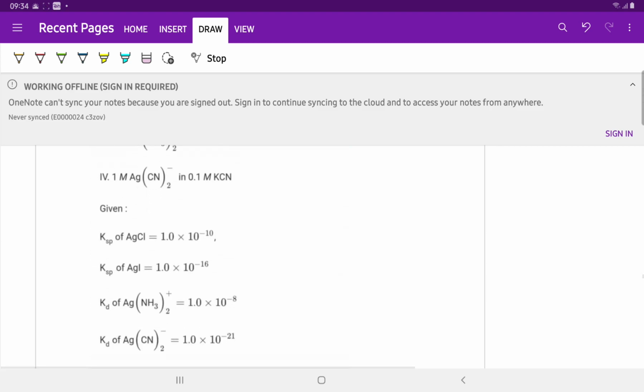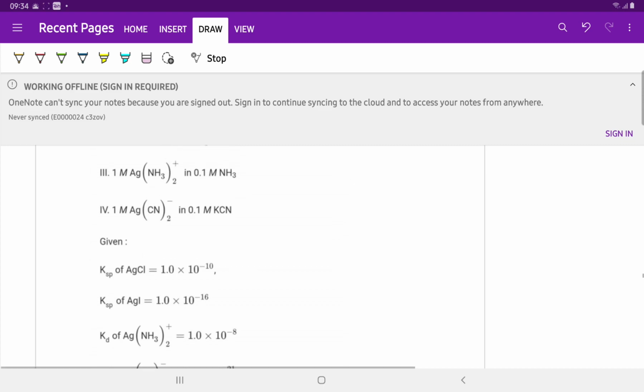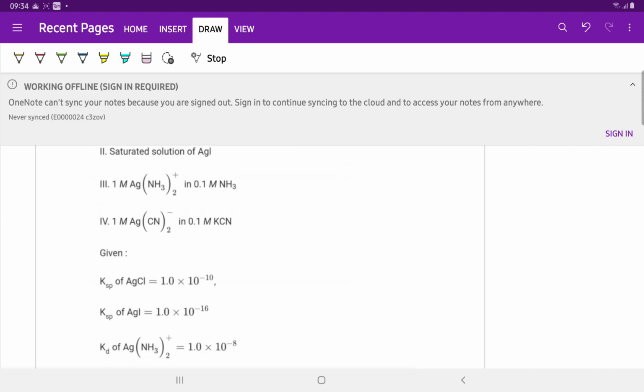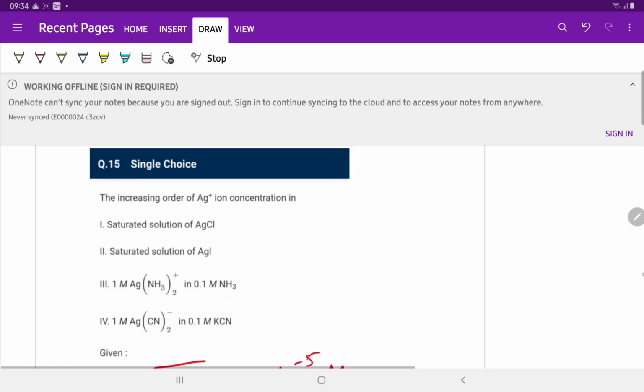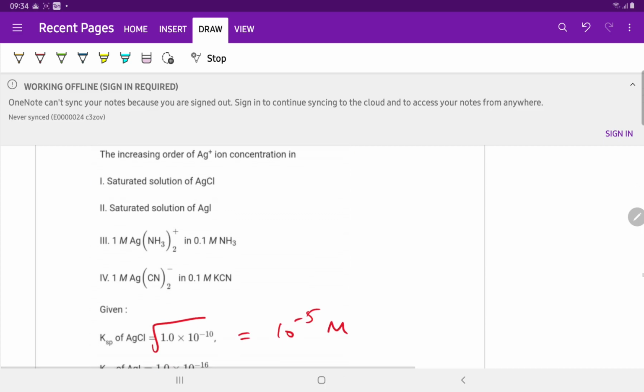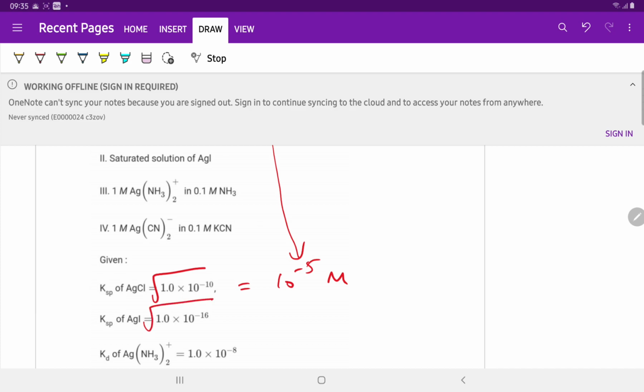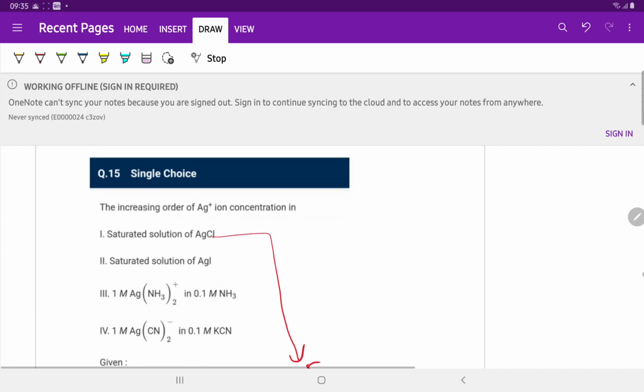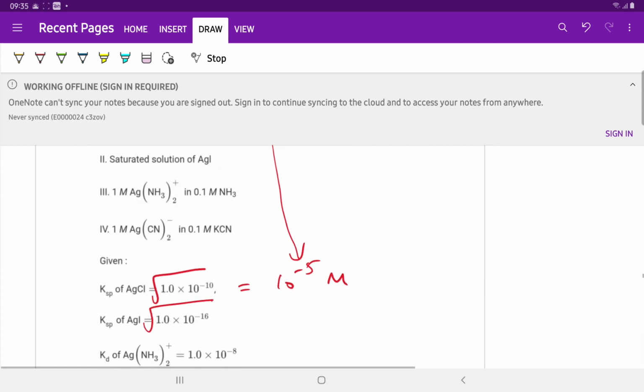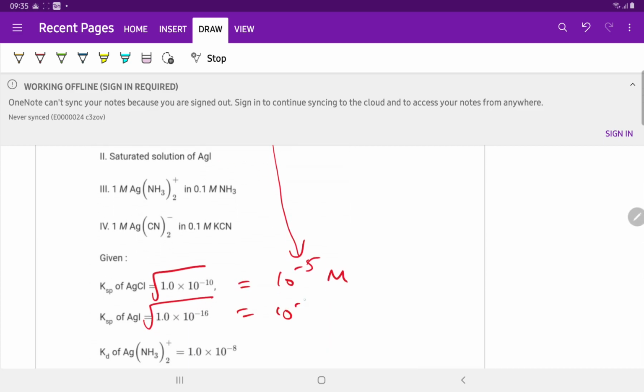Given the KSP, under root of KSP of AgCl is equal to 10 raised to the power minus 5 molarity of Ag plus in the first, and in the second KSP is equal to S square, so S is equal to under root of KSP since the solution is saturated, 10 raised to the power minus 8 capital M.